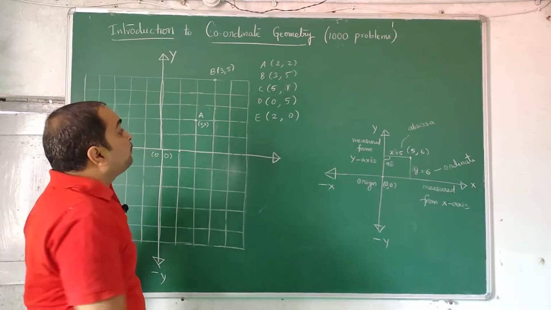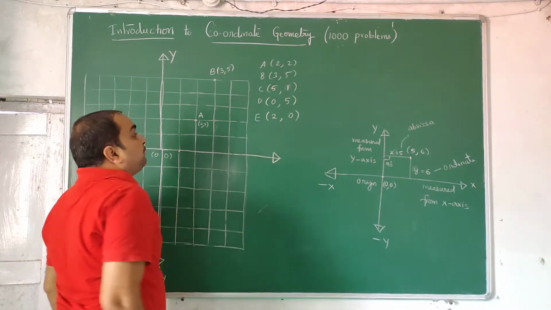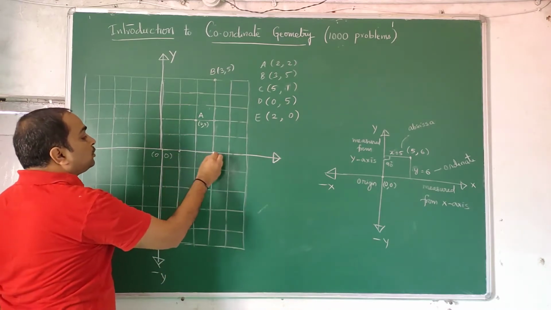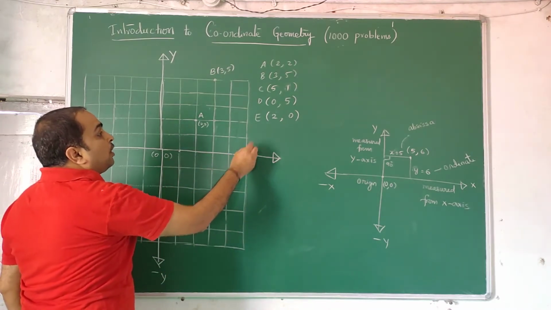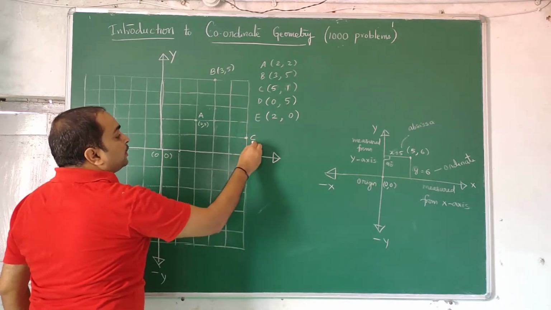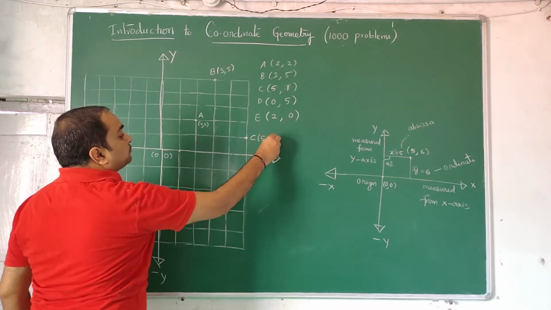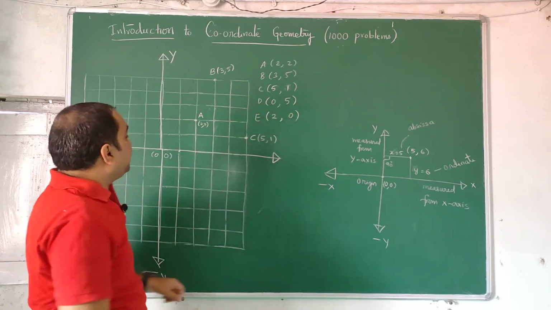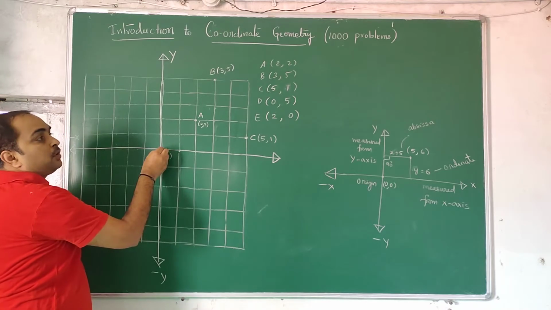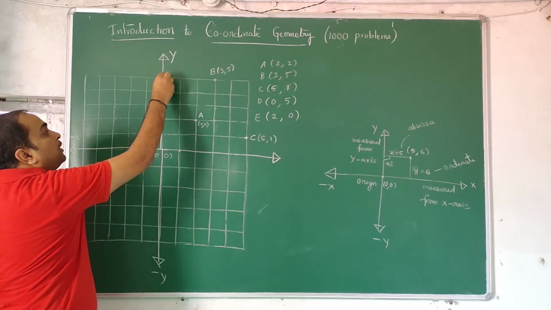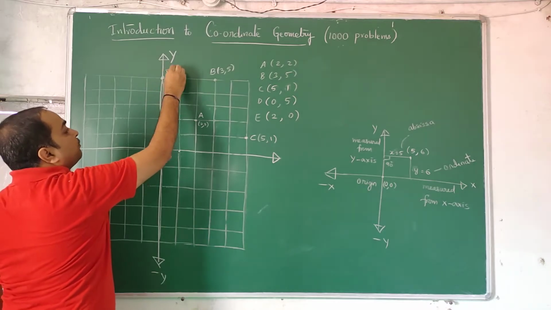C is (5, 1). You should go 5 units along the x-axis: 1, 2, 3, 4, 5. Along the y-axis you have to go 1 unit here. So this is your point C, that is (5, 1). What is point D? (0, 5). X-wise you don't need to travel anything because it is 0. Y you have to travel 5 units: 1, 2, 3, 4, 5. This point is your D.